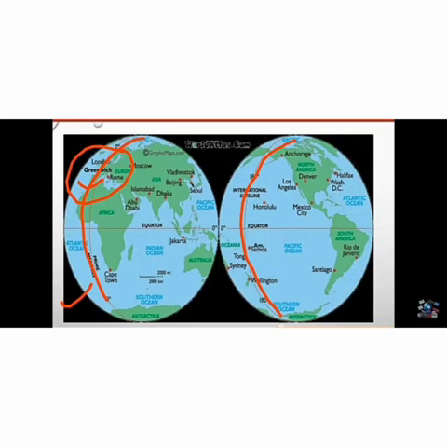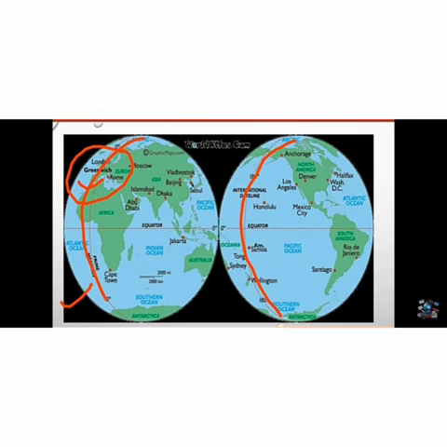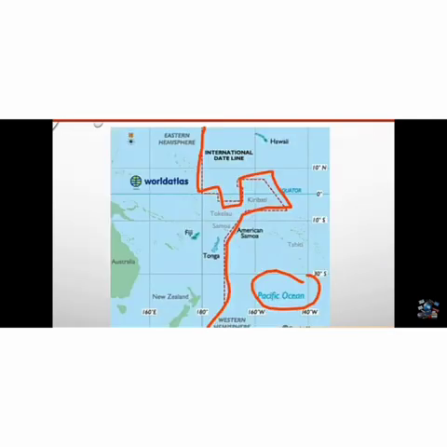The major lines on our map or globe are the Greenwich line, our prime meridian line, and the international date line. If you look around the international date line, you will see many islands: Kiribati Island, Samoa Island, Tonga Island. Because of these islands, the international date line is curved.